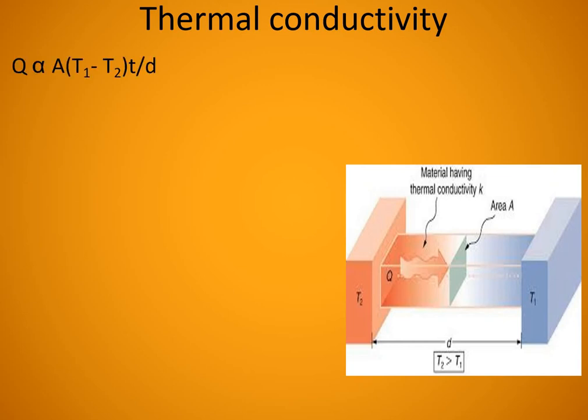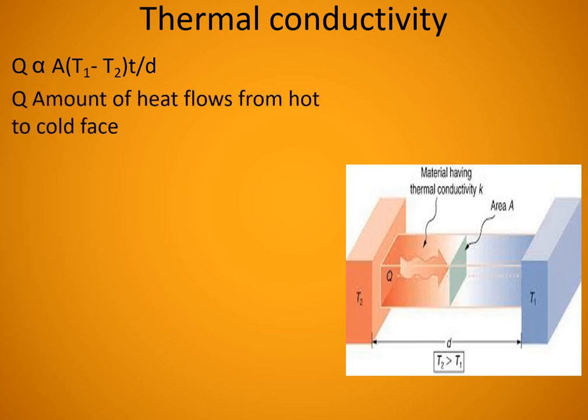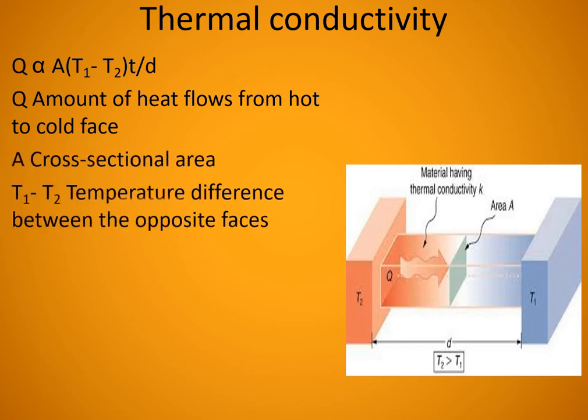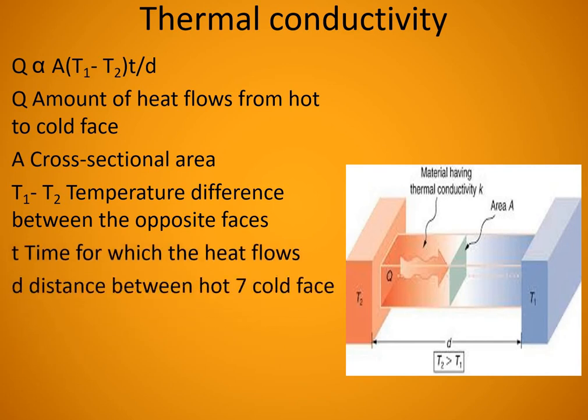So we can write Q is directly proportional to A into (T1 minus T2) into t divided by D. What is Q? Q is the heat energy transferred from hot object to cold object, or hot phase to cold phase, and A is the cross-sectional area. T1 minus T2 is the temperature difference between the opposite phases, hot phase and cold phase, and small t is the time for which the heat flows, and D is the separation.